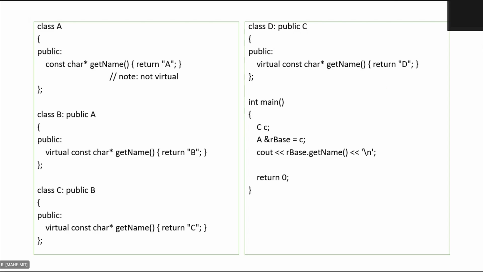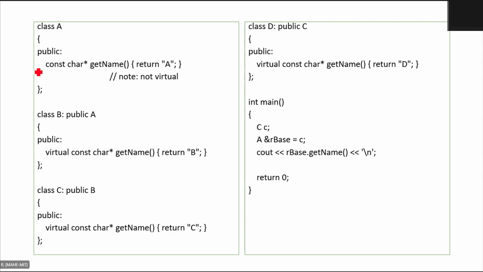Okay, now observe this program, and try to tell me the output. The first point says A is not virtual. A is the base class, but that same function get name is now not virtual.